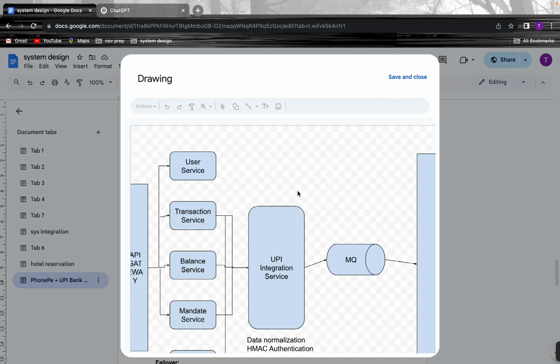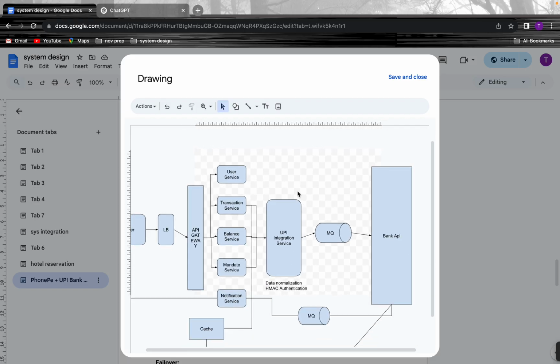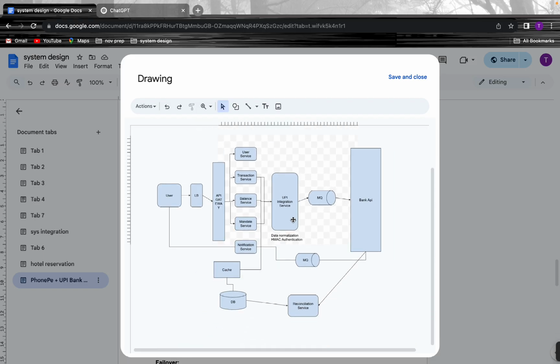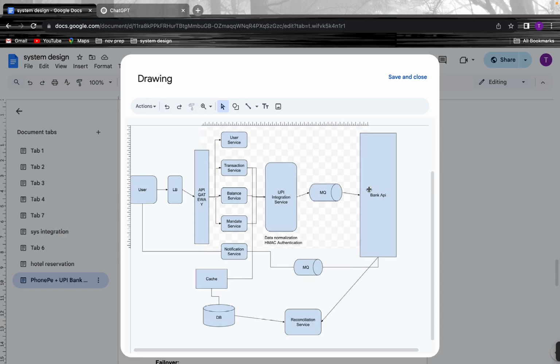What if, okay, we could not assume the bank API is right every time, since that is an external service. So we need to check from our side to ensure correctness, so we have a reconciliation service, and we are doing this.